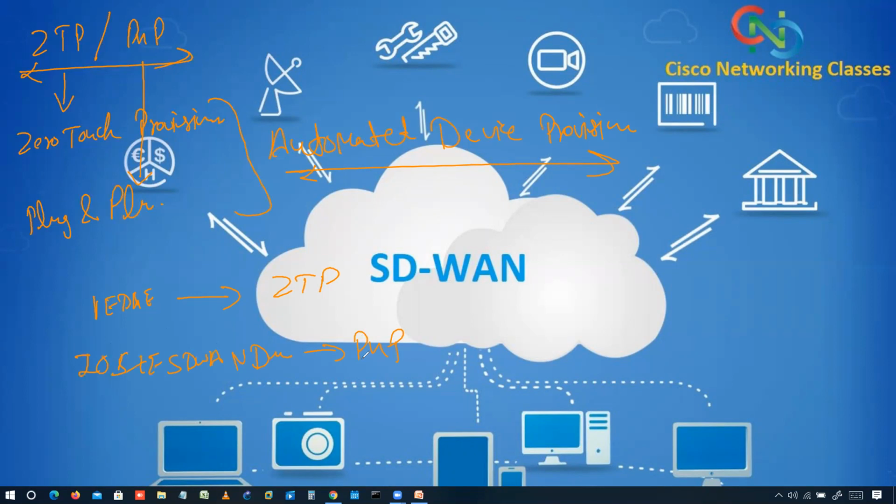Both are almost similar, but we have two differences here. The first difference: if we are doing automatic device provisioning for vEdge devices, that is called ZTP, zero touch provisioning, and for iOS XE SD-WAN devices, that is called PNP. Now, we'll discuss the two different services involved here, in ZTP and PNP. Let me start with ZTP first.